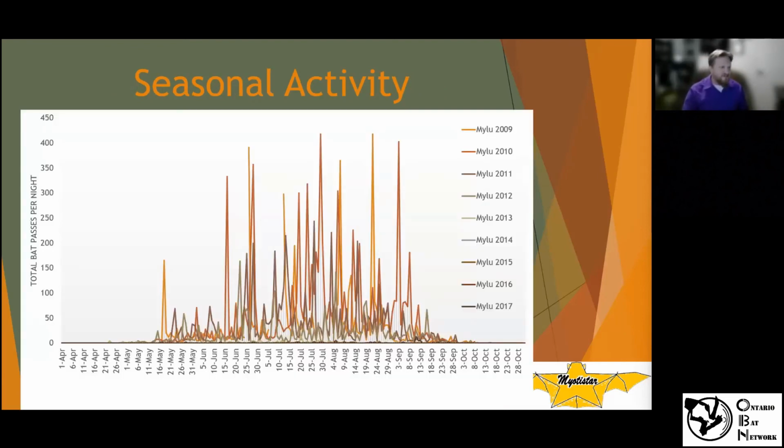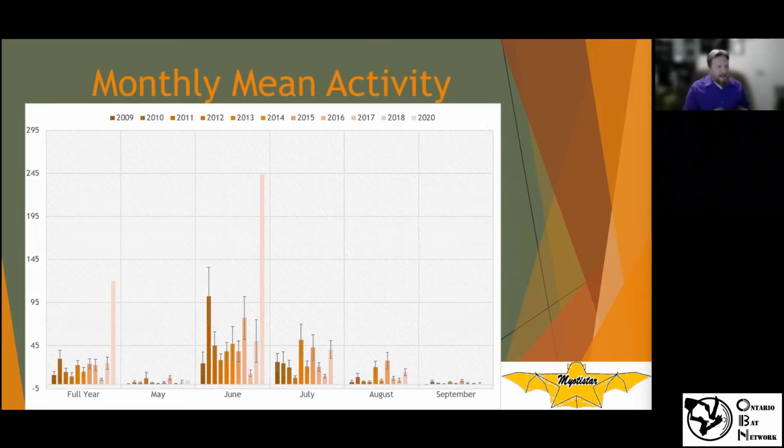So when we look at the seasonal activity over a year, we can see major variation. And this is particularly one species over lots of years. We can see the activity picks up in May, and especially in late June and July, and then drops off in September. This kind of shows you that active period. We can look at averages per night, like mean bat passes per night by month. That's what this is, with a standard deviation. This is hoary bats at a particular location. We can look at monthly means. It's important to use those to understand when they are most active and what they are doing.